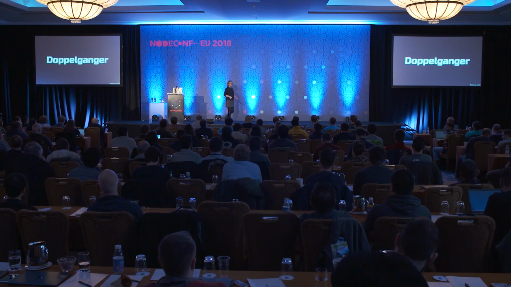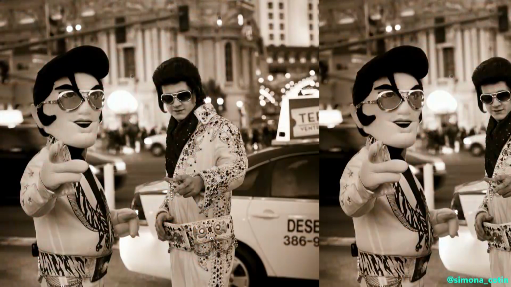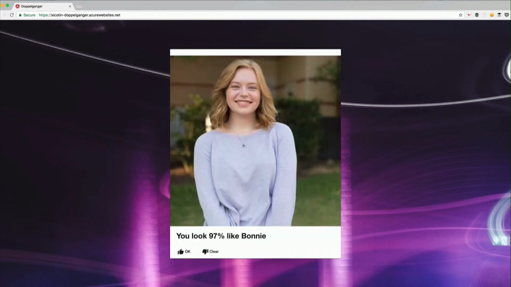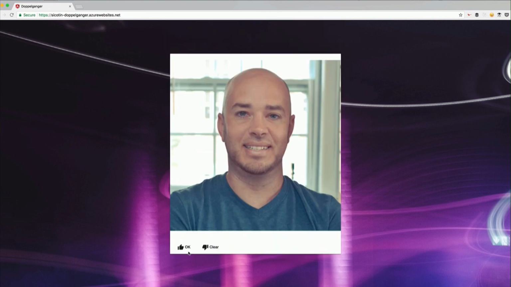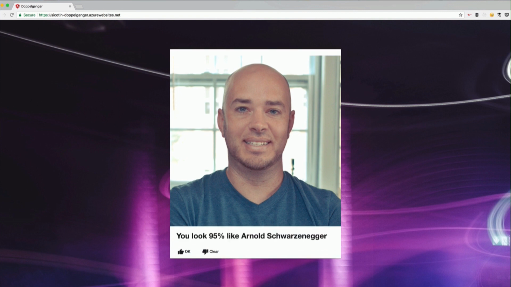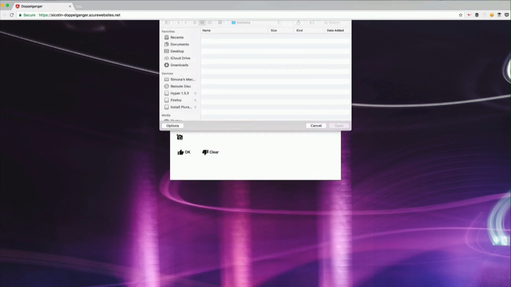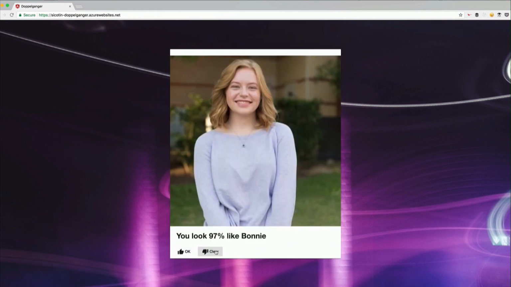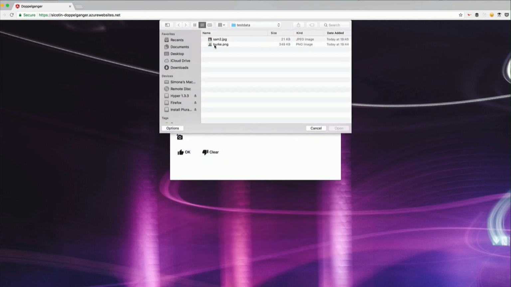Okay, so now I hope you're ready to play the doppelganger game. For those of you who don't know what a doppelganger is, it's basically someone that looks very similar to you, but they're not related at all. The application that we're building is a very basic, simple application. In my case, it's Angular, but you can do this in any other framework or without any framework at all. You just need a form, and then you need a file upload functionality where you can upload an image, and then an API will return you a percentage for a similarity with an 80s character.